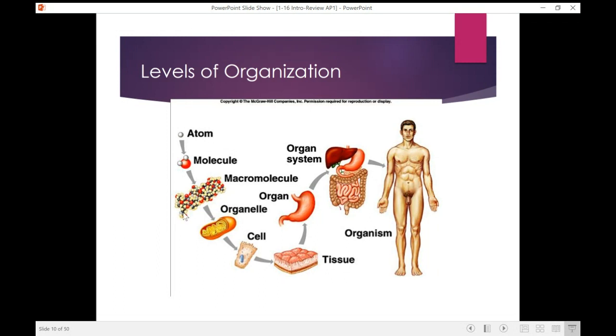This could be like a carbohydrate of carbon, hydrogen, and oxygen. We can then combine a whole bunch of macromolecules together to get a specialized organelle. Lots of different organelles are going to form cells. Lots of different types of cells are going to form a tissue. Lots of different types of tissues are going to form an organ. Lots of different organs are going to form organ systems, and then lots of organ systems are then going to form our organism, who we've named atom.